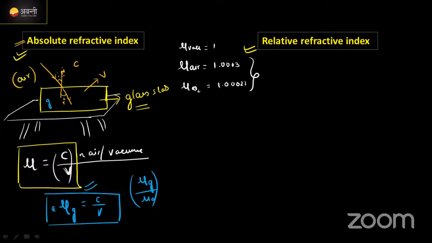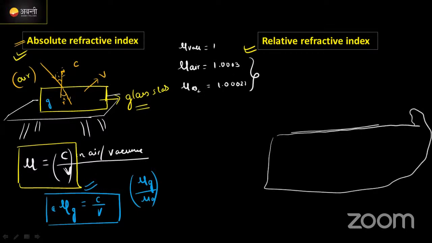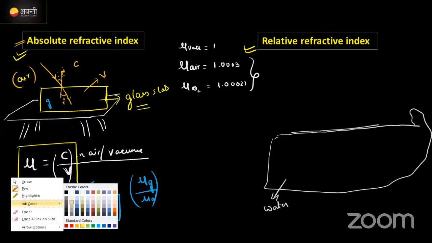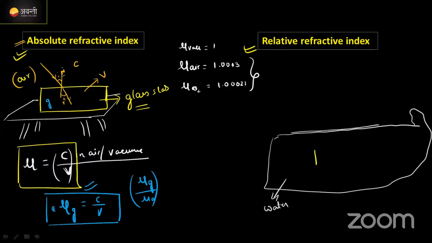Coming to the relative refractive index. What is the relative refractive index? Look here. This is water, okay? This is a pond, and inside the pond there is water. Now I'm going to keep one glass slab inside this water. This is the glass slab.